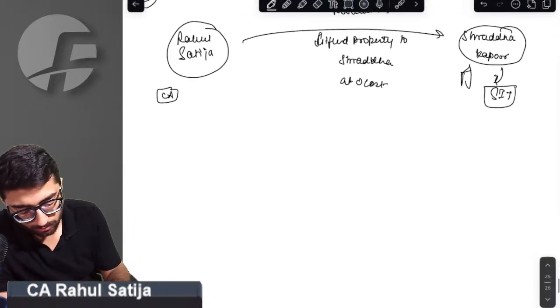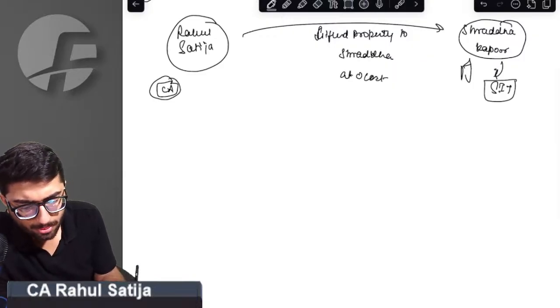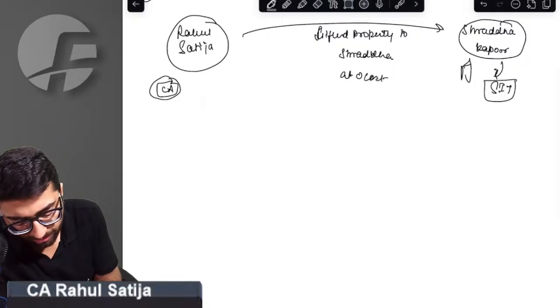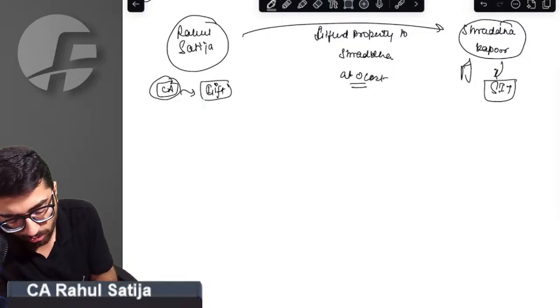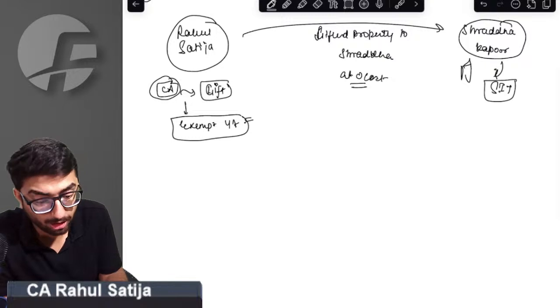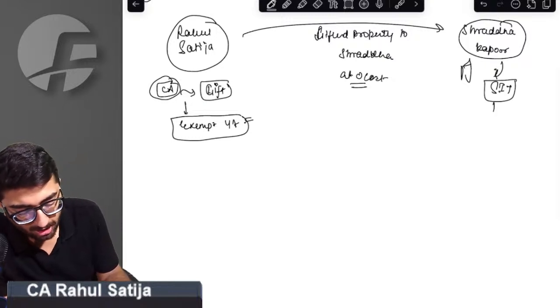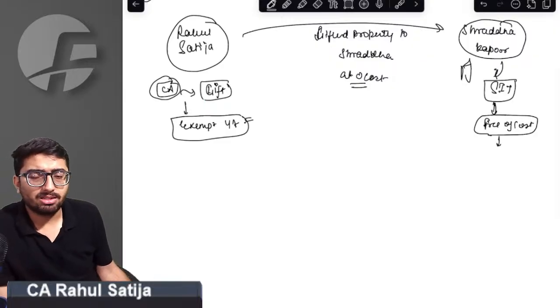Sir, Rahul has a capital asset. If we are transferring any capital asset for free of cost, then can I say it is a gift given to her? And since it is gifted, it is exempt in the hands of Rahul as per section 47. Yes, sir, this is exempt in the hands of Rahul. Shraddha is acquiring stock free of cost. Sir, will there be any treatment if she holds such property as stock in trade?